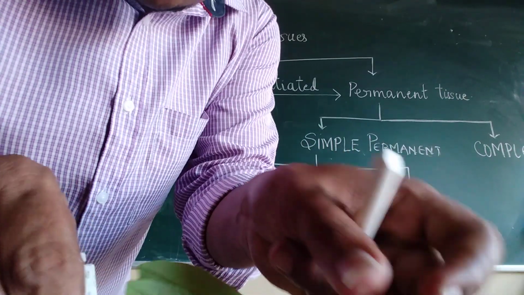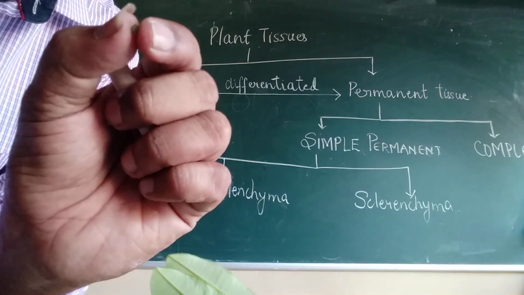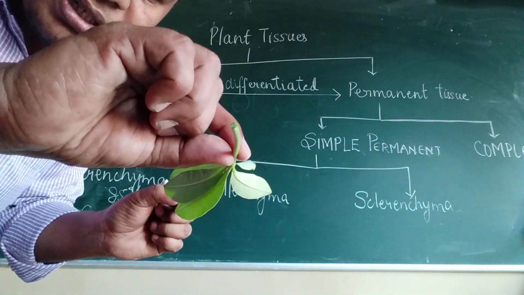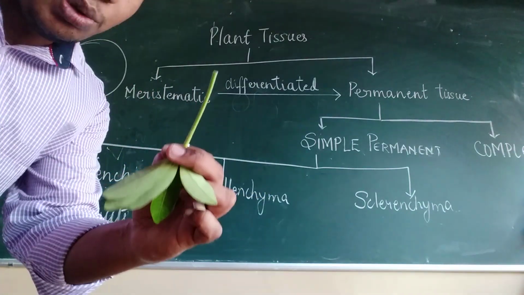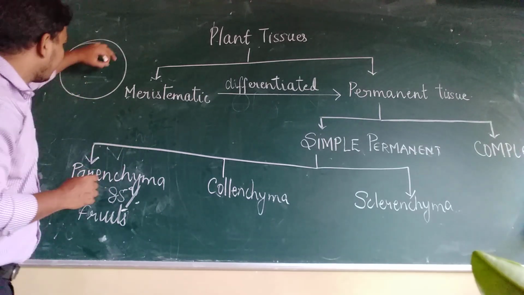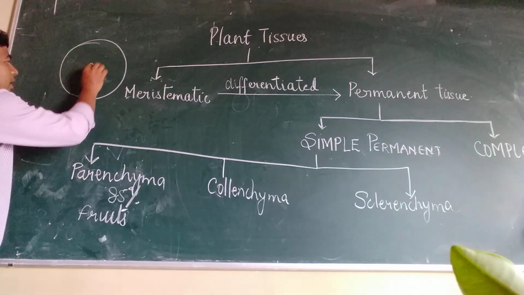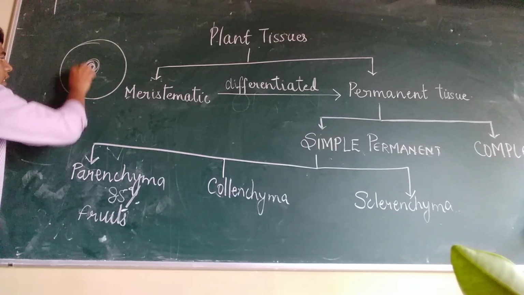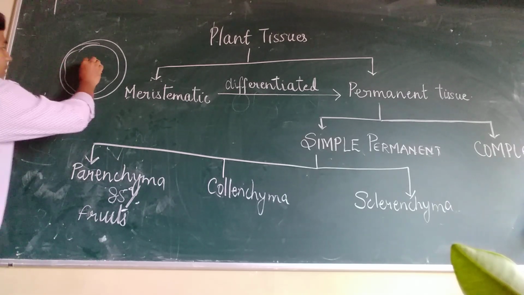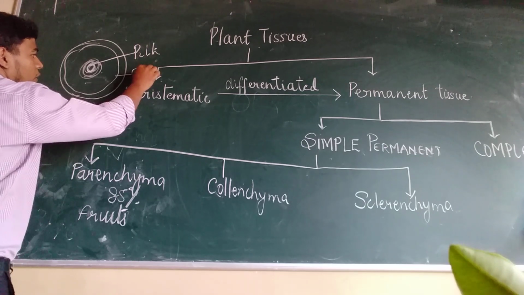Okay, this type of section is a cross section, which means you are observing it in this direction, and the other one is the transverse section. So if you take a cross section, you will see something circular. Now the parenchyma are present in this region, and in the cortex region. This is the pith, and this region is the cortex.